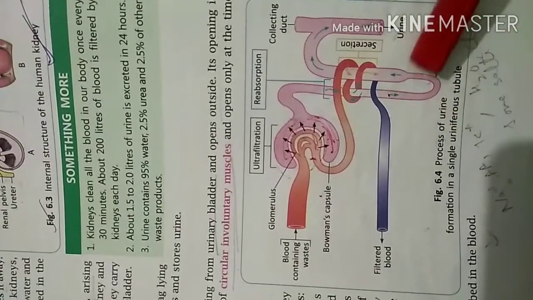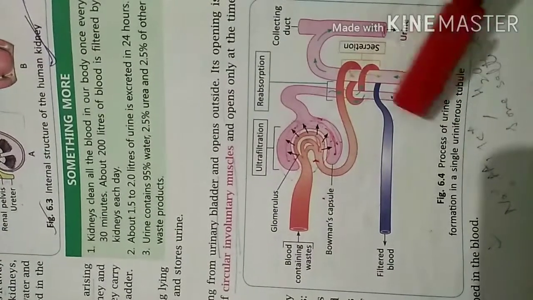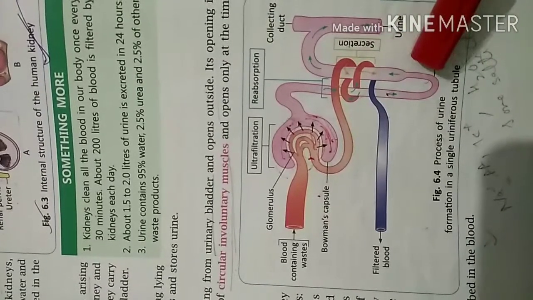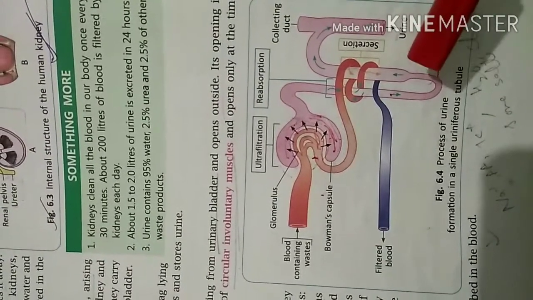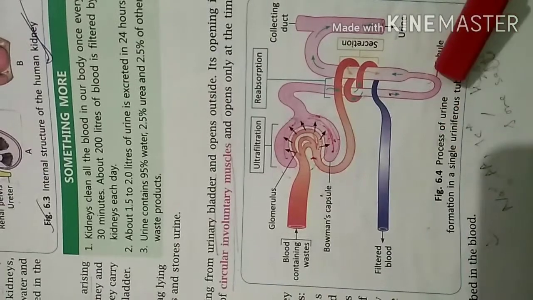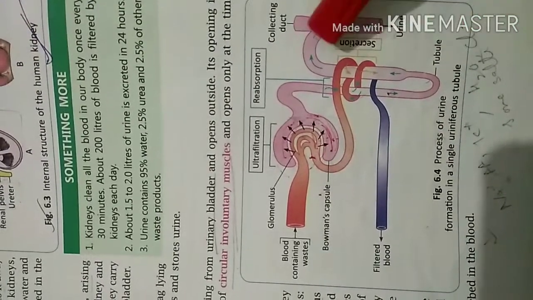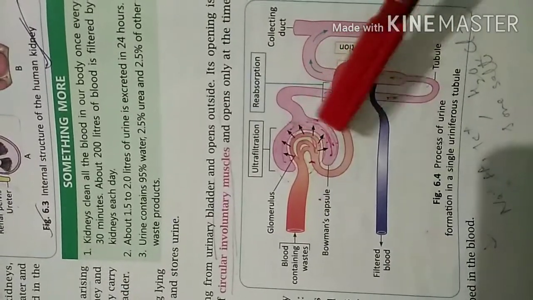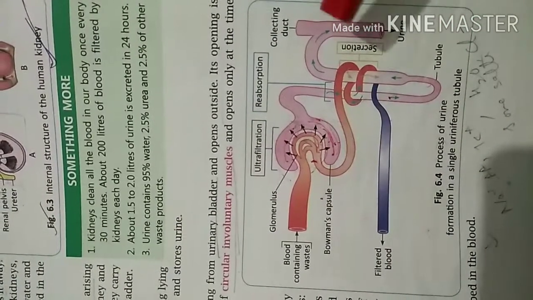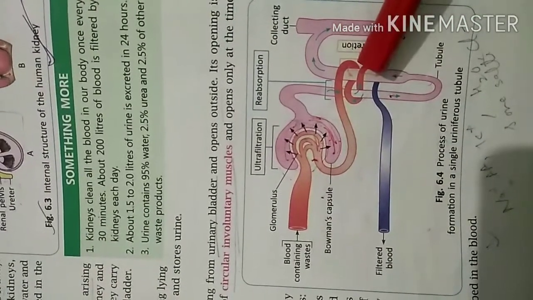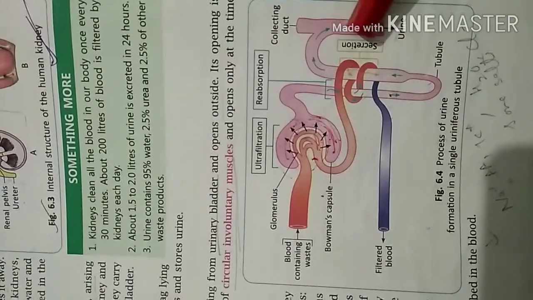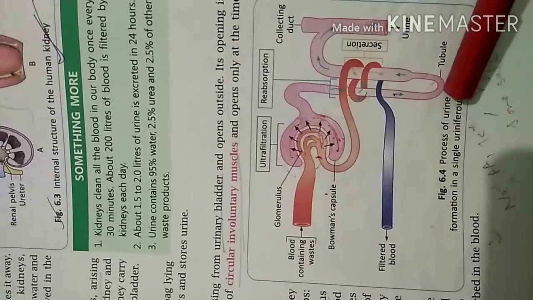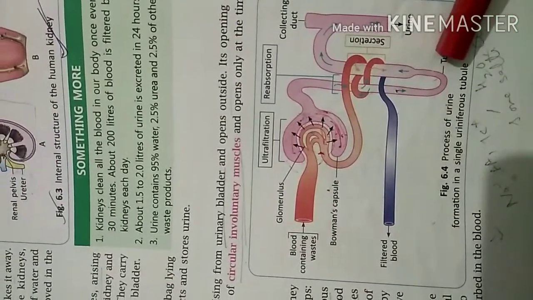So what is uriniferous tubule? Uriniferous tubules are also known as nephrons. These are the excretory units of kidney. So in a single uriniferous tubule, what happens, that we are going to see. How does this uriniferous tubule help in the formation of urine? Let us see the process of urine formation in a single uriniferous tubule.